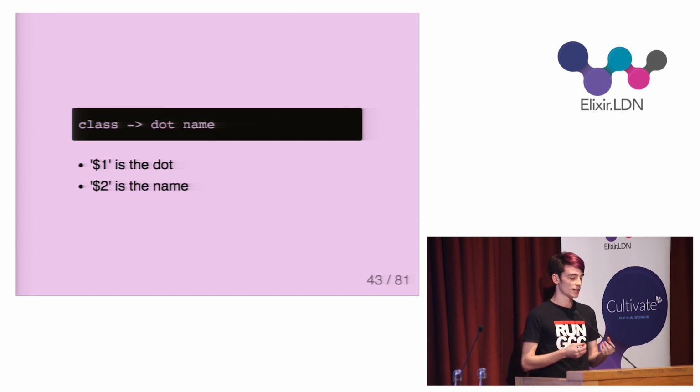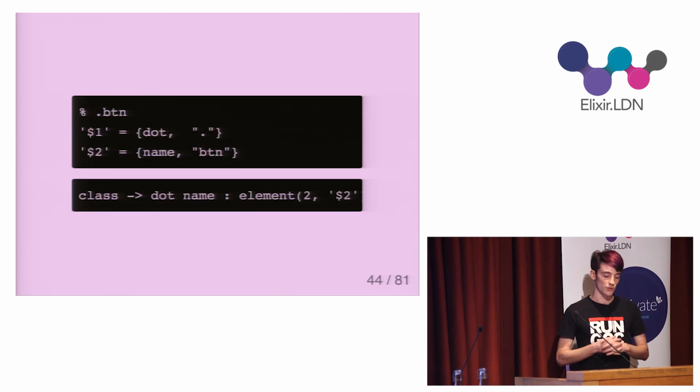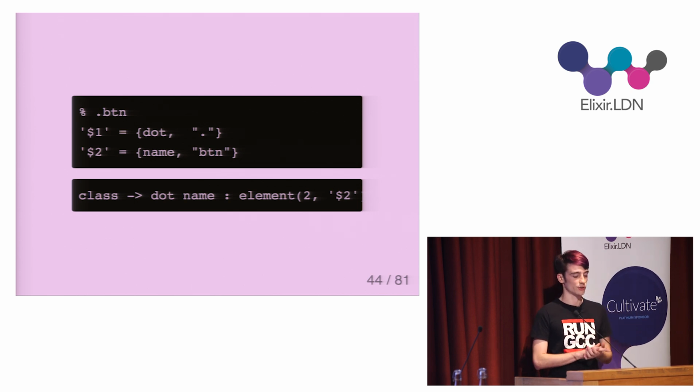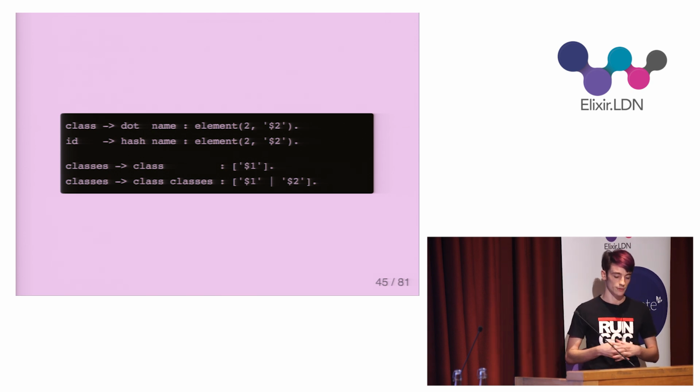So helpfully, YEK assigns pseudo-variables in the form of atoms for each symbol used in a non-terminal definition. So if a class is a dot then a name, atom $1 refers to the dot token, and atom $2 refers to the name token. The string I want is the second element in the tuple, so I call the element function on $2 in order to get it, and the code is placed after a colon, after the rule, but before a full stop for each definition. So now that I've defined a data structure for class, I can do the same thing for ID. And it also just pulls the string out of the name token.